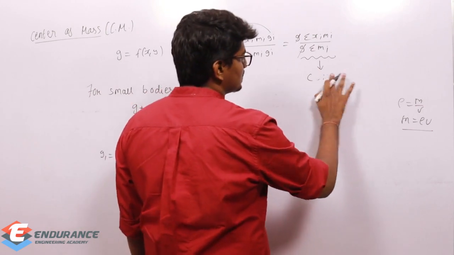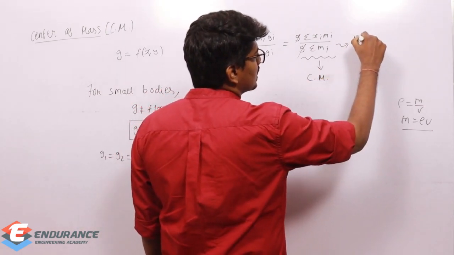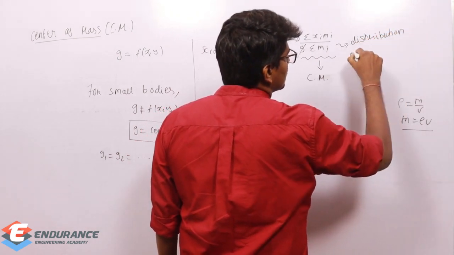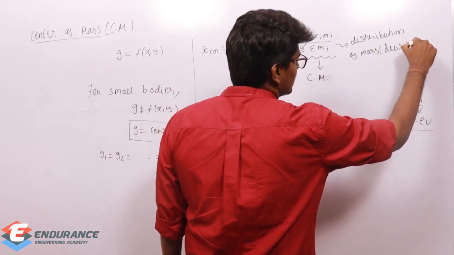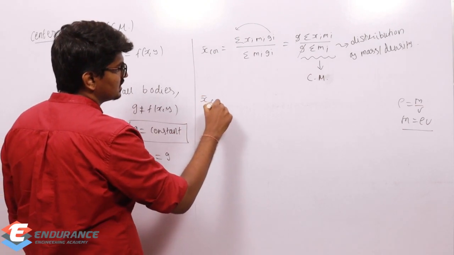I will simply mark it as cm. Center of mass represents the distribution of mass or density. Now, what about a continuous system?